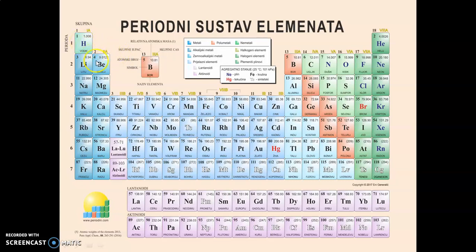Now these 2 groups, first and second group, are the S block elements. From 3 to 12, there are D block elements. From 13 to 17, there are P block elements. Group 18 is the inert gases. And these are lanthanoids and actinoids.